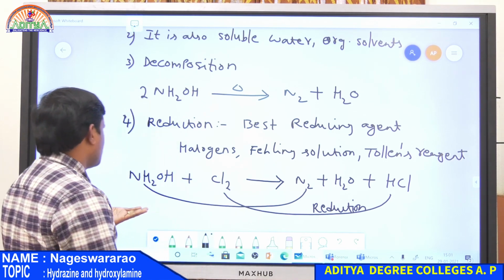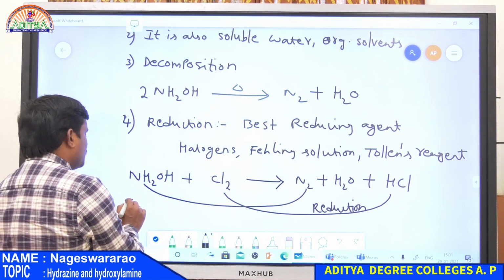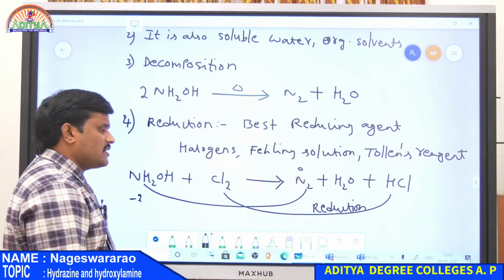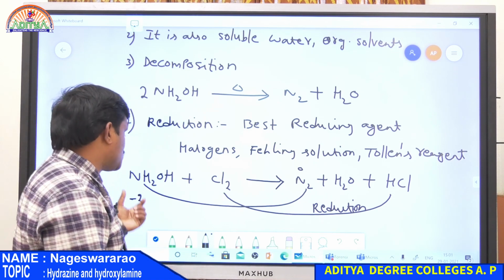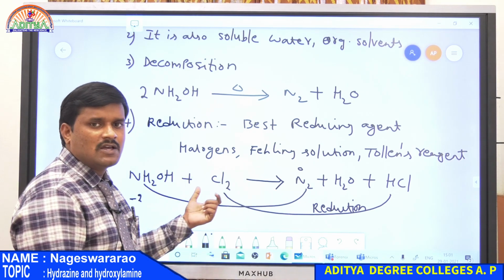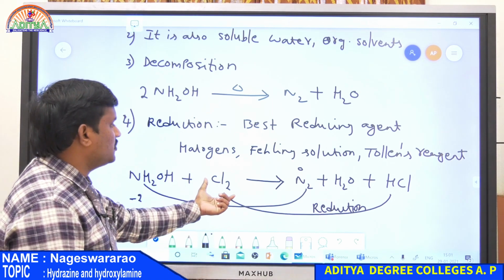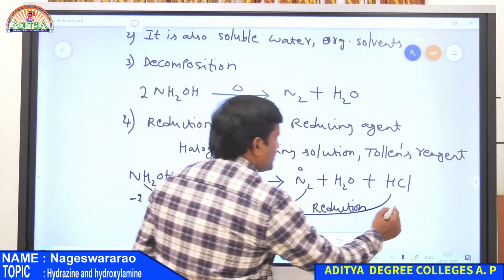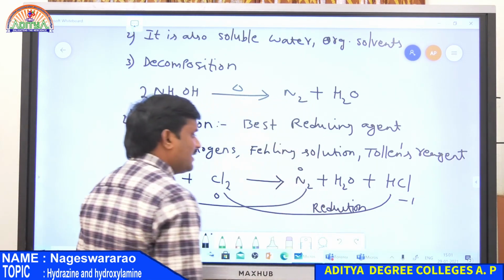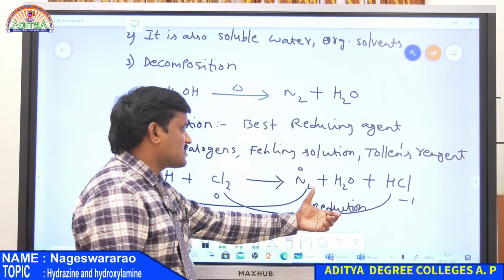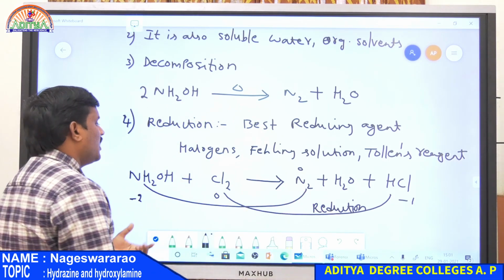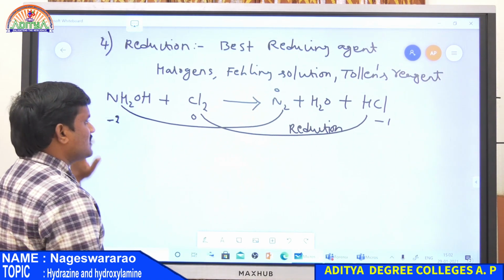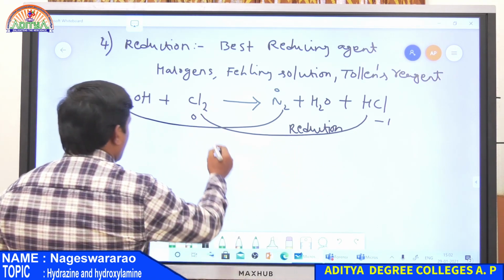Nitrogen here has oxidation number -1, but here it is 0. So its oxidation number increases, therefore it itself undergoes oxidation and it reduces Cl2 to HCl. Cl2 is 0 charge, HCl is -1 charge, its oxidation number decreases, hence it undergoes reduction. Therefore NH2OH is a reducing agent.